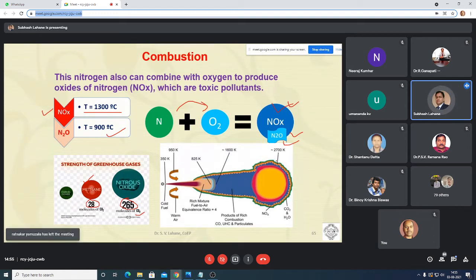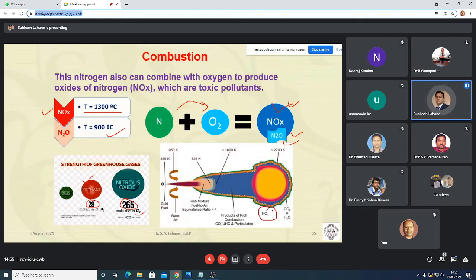I have given the spray here, and the spray with respect to temperature. We have seen that NOx always forms at the periphery of the spray. So this is the spray, and this is the periphery of the spray. You see here at the periphery, NOx forms. Why?